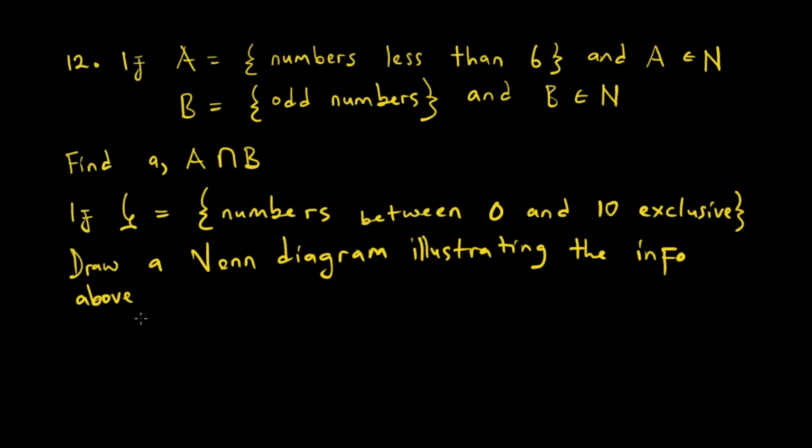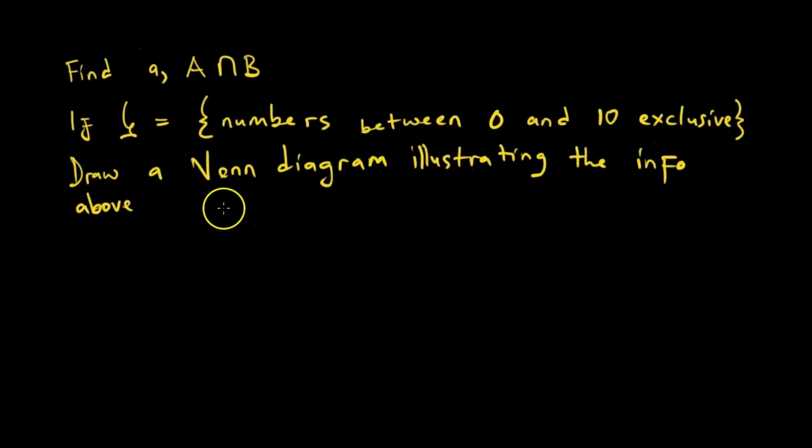Remember our definition of natural numbers. These are counting numbers, numbers we use in everyday counting: 1, 2, 3, up to infinity. B is equal to the set of odd numbers, where B is also an element of the natural counting numbers. Then we are asked to find the intersection of A and B. For the intersection of A and B, we have to list out A.